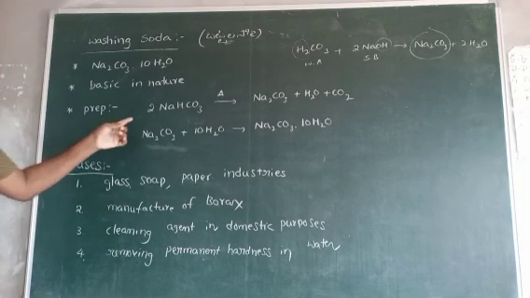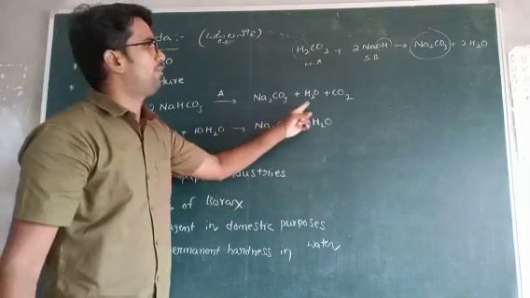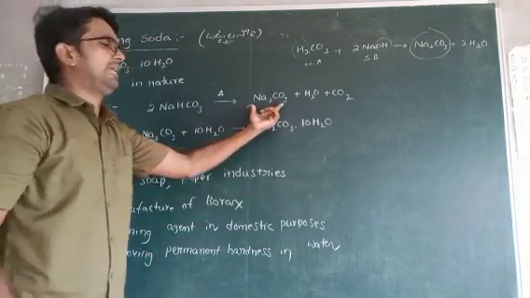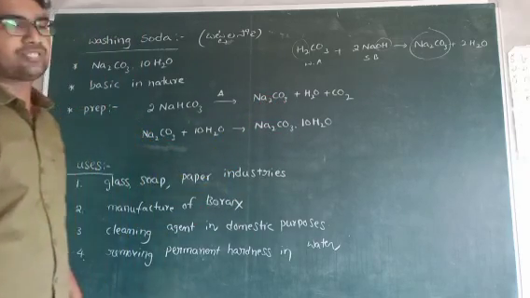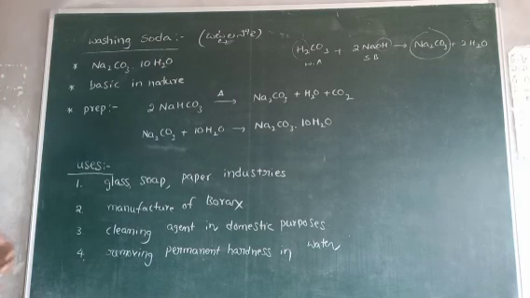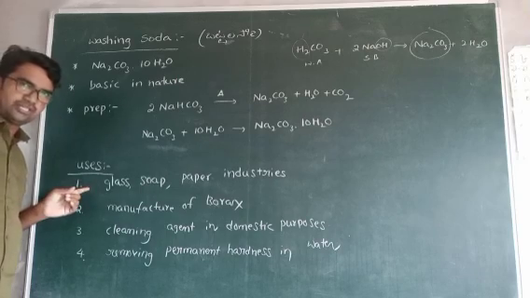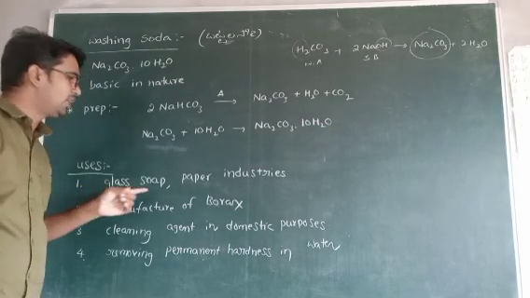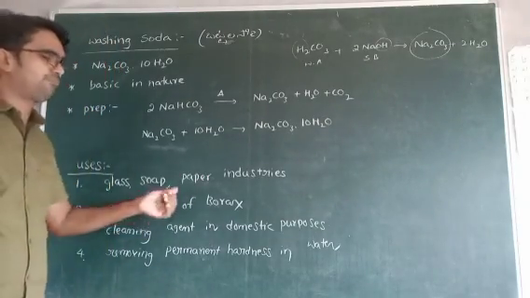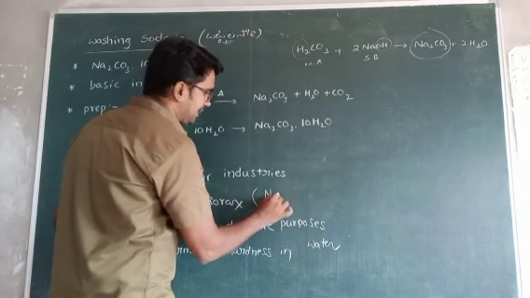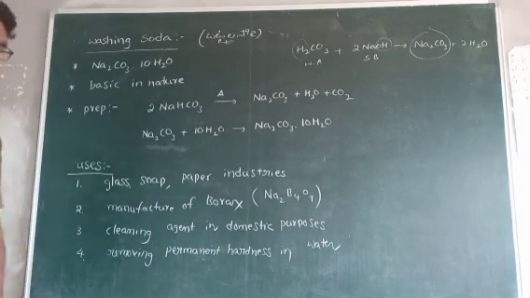Now how to prepare? I already explained. When you heat sodium bicarbonate, it gives sodium carbonate, water and carbon dioxide. Now add some water molecules to the Na2CO3, it is converted to Na2CO3·10H2O. Now what are the uses of washing soda? Generally it is used in the manufacture of glass, soap and paper industries, and also in the manufacture of borax. Borax means Na2B4O7. It is used for making beads.